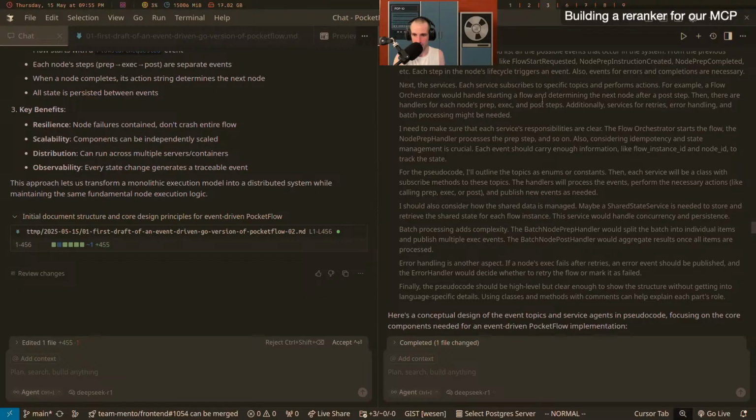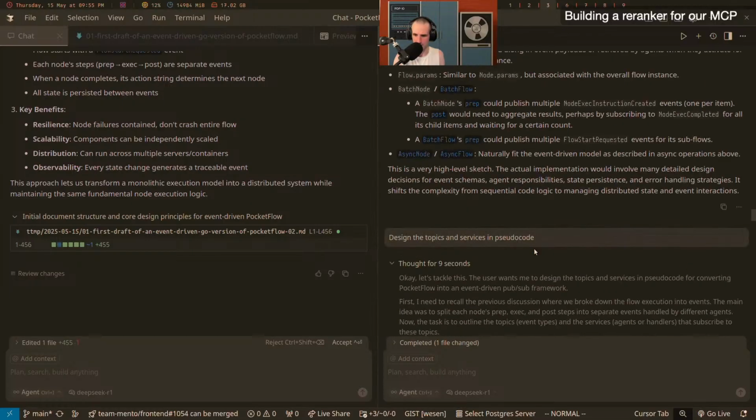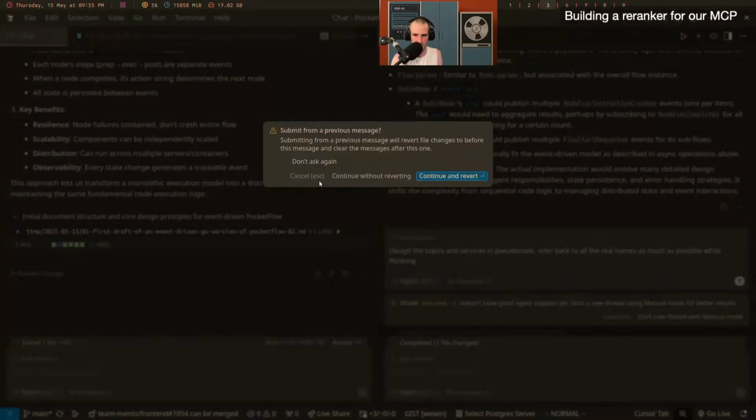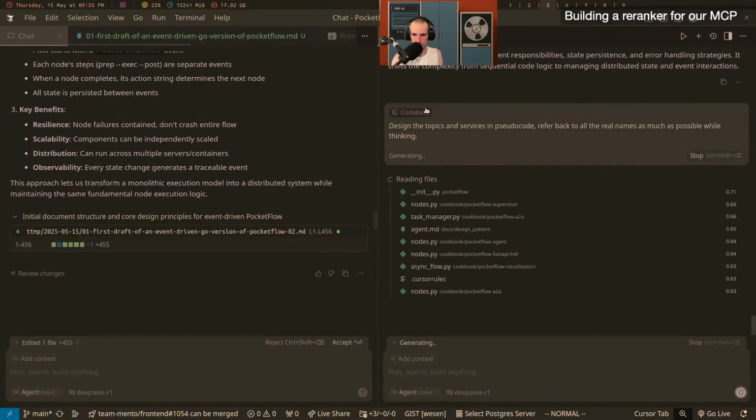So the thinking here is very high level, the DeepSeek thinking. Isn't that weird? I'm going to say design the topics in pseudocode, refer back to all the real names as much as possible while thinking. I haven't done much prompt engineering or thinking models, so I'm not sure what's going to happen. I'm not going to revert because I'm afraid that it will delete these files.